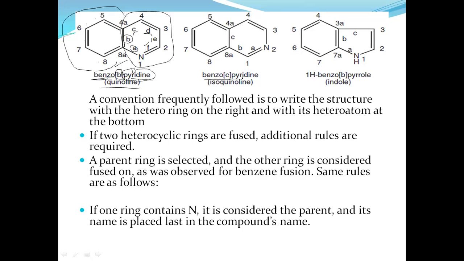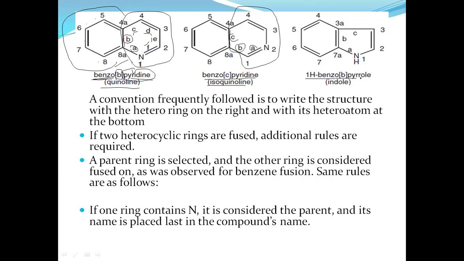Similarly for benzo[c]pyridine, this is an example of isoquinoline. Isoquinoline is the common name. This is the A side, B side, and C side. This C side of the pyridine is fused with the benzene ring. That's why the name is benzo. In the bracket, C indicates the C phase of the pyridine, the heterocyclic ring.